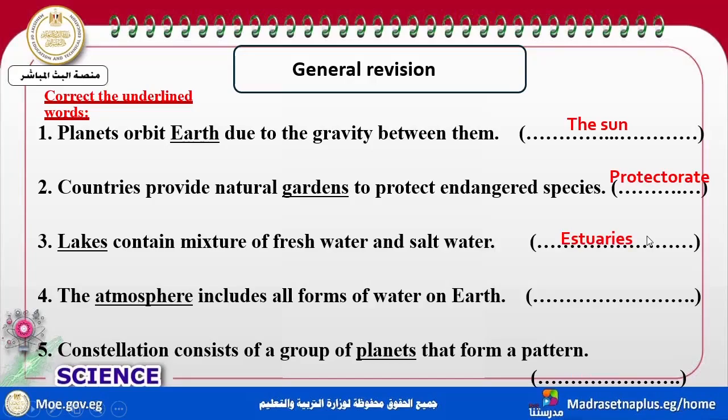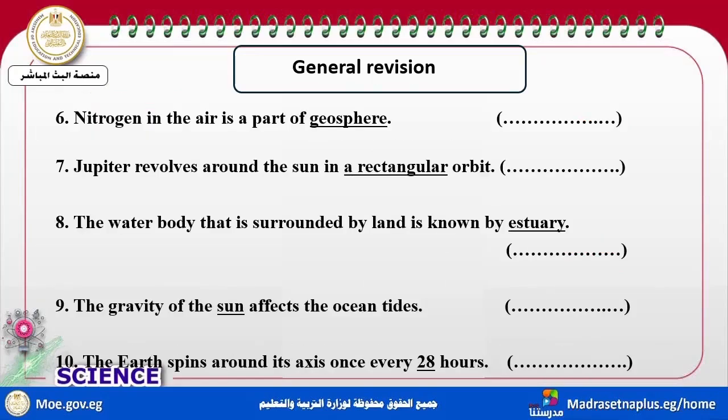The hydrosphere includes all forms of water on Earth. Constellation consists of a group of what? Constellation, a group of stars. Nitrogen in the air is part of what? Atmosphere.